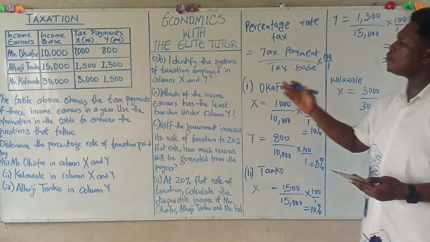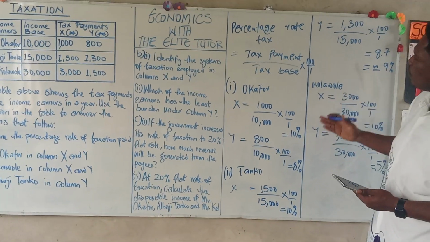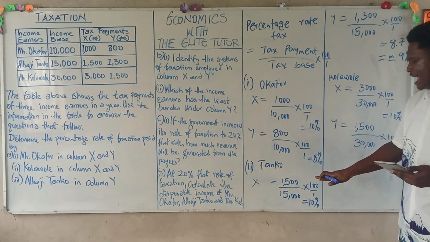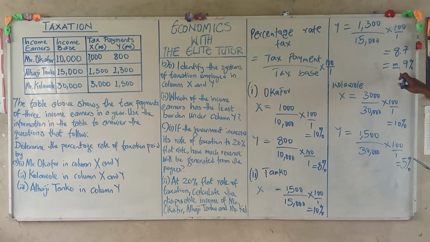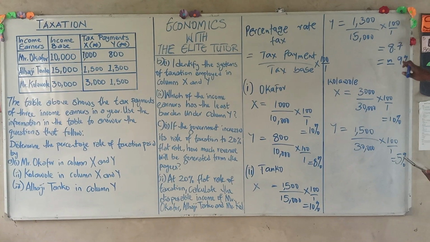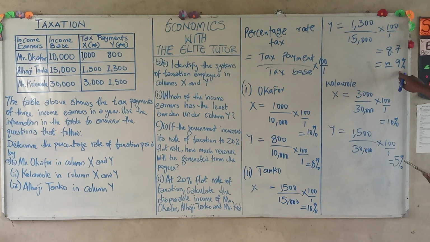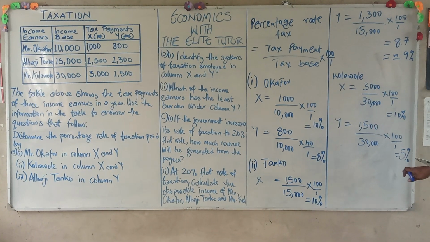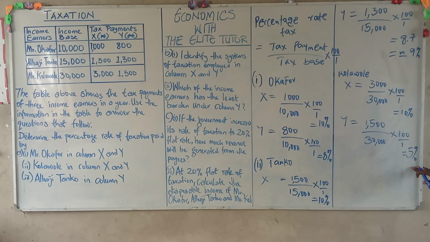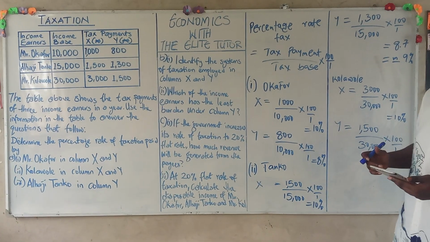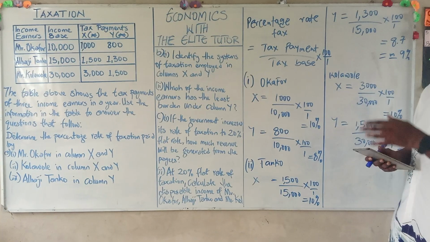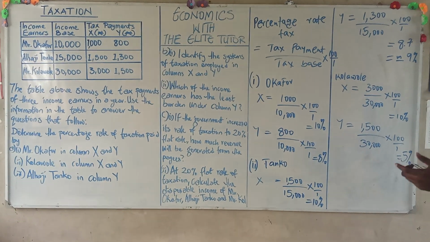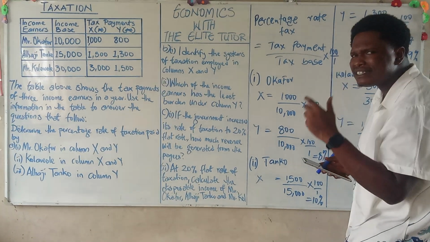And for column Y, what system of tax is employed? Now for column Y, for Mr. Okafor, we have 8%. Please take note of the rate. 8% for Mr. Tanko. For column Y, we have 9%. And finally, for Mr. Kolawole, we have 5%. So what can we say? What system of tax can we say here? Now I can comfortably tell you that this is a regressive system of tax.